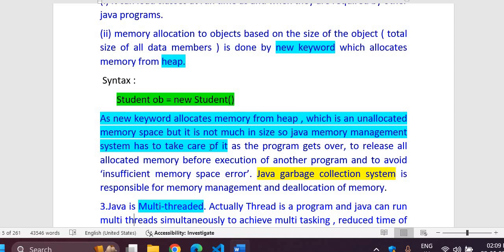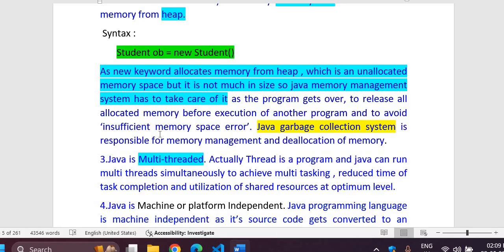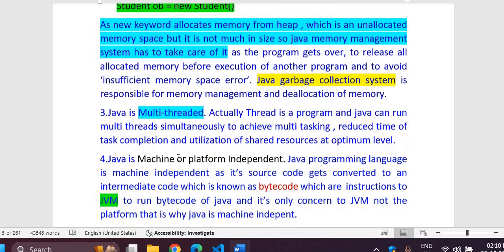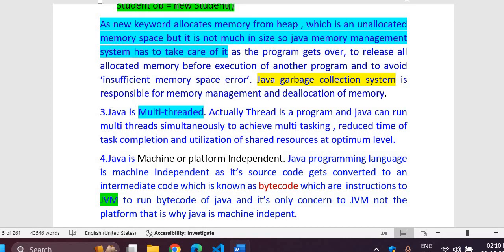And here the memory management also makes it very suitable for running your Java programs at the same speed, because every time your new program runs, it will get free memory, and when free memory is available, no error will come, and the program will run with the highest efficiency, I mean with the highest performance. The result will be provided to your target machine, or target client, whichever is expecting it to perform at the highest speed.